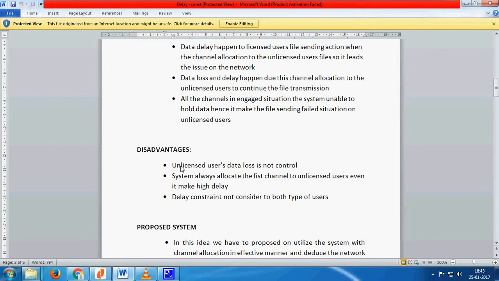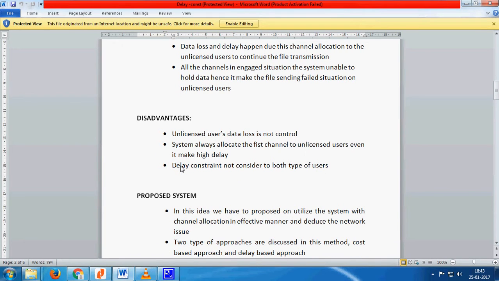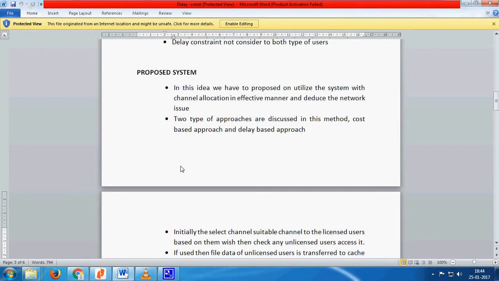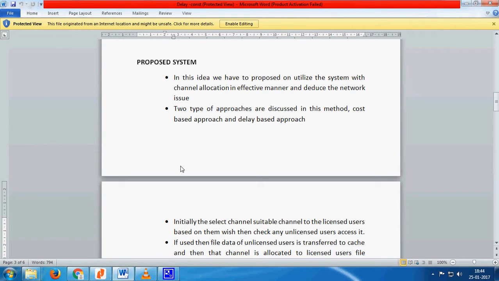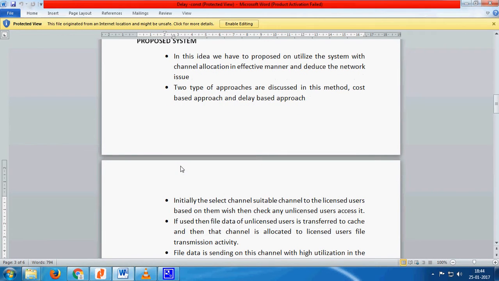Proposed system. In this idea, we propose to utilize the system with channel allocation in an effective manner and reduce the network issues. Two types of approaches are discussed in this method: cost based approach and delay based approach. Initially, they select a suitable channel for the licensed users, then check whether any unlicensed users access it. If used, then the file data of unlicensed users is transferred to cache, and then the channel is allocated to the licensed users' file transmission activity.